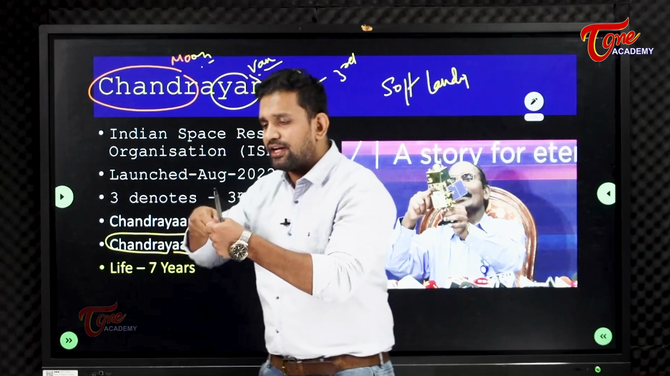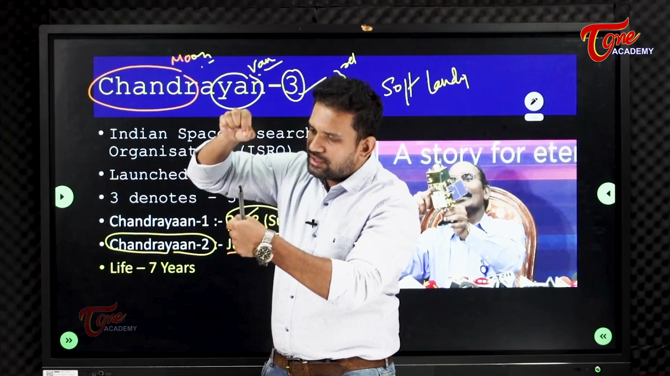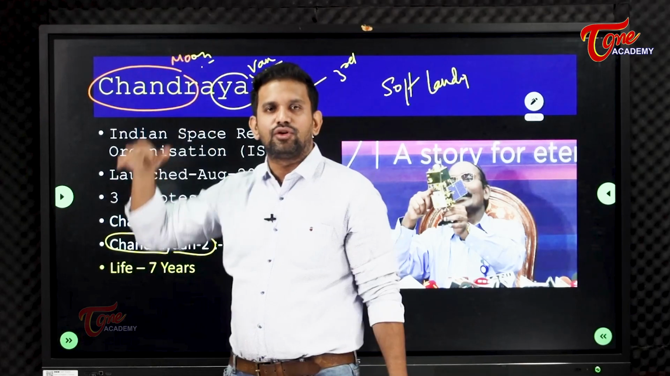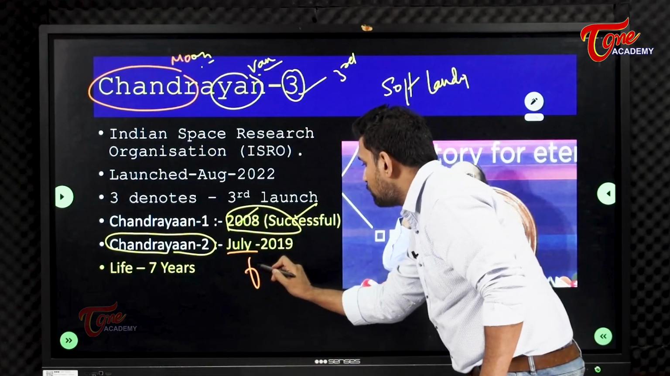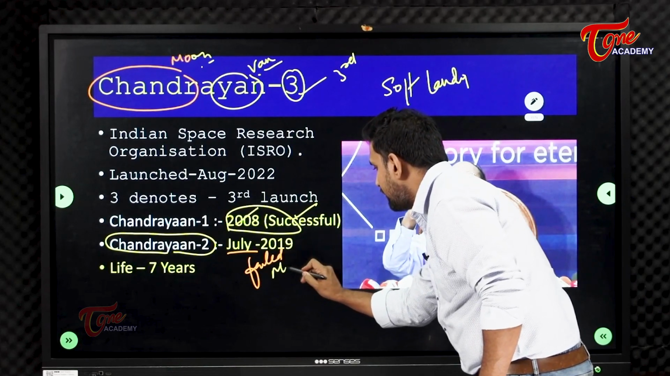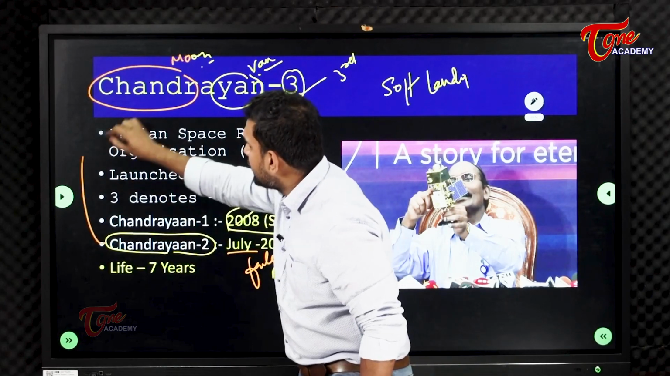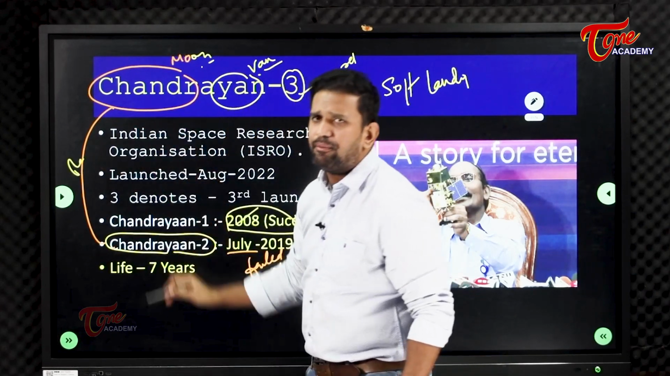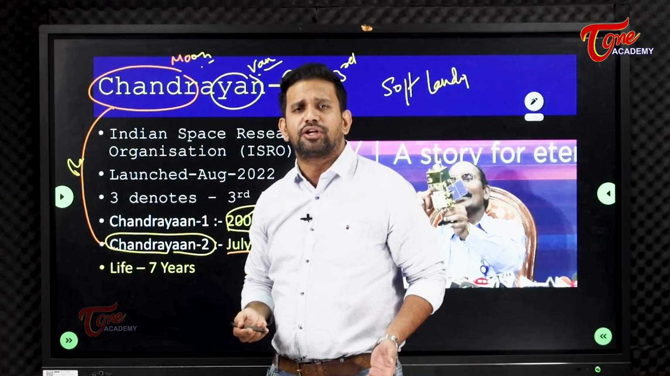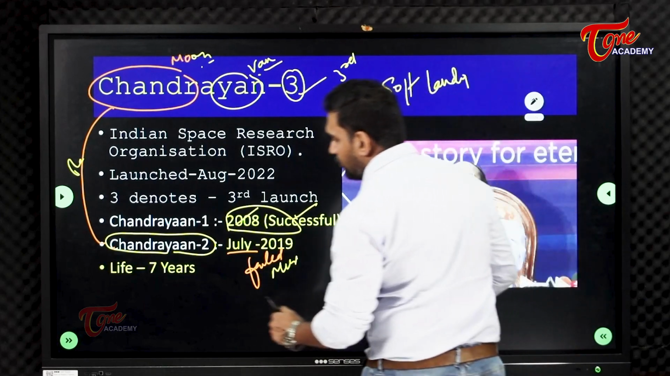So what happened? Chandrayaan 2 happily went into the orbit. The lander came out, and while landing it got destroyed. That's why Chandrayaan 2 was a failed mission. So Chandrayaan 3 is a repeat of Chandrayaan 2. Same objectives, because we have not completed our objectives, no? The lifespan of this particular mission will be 7 years.